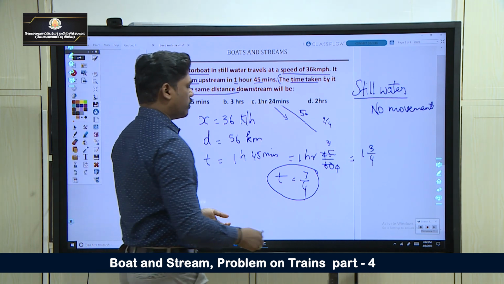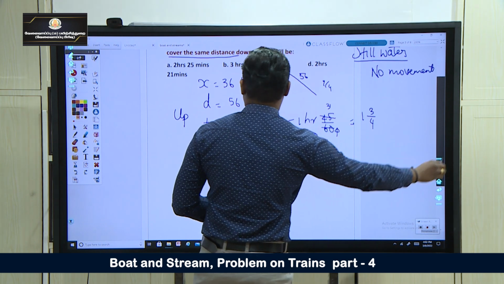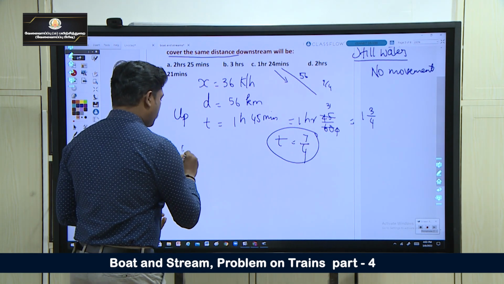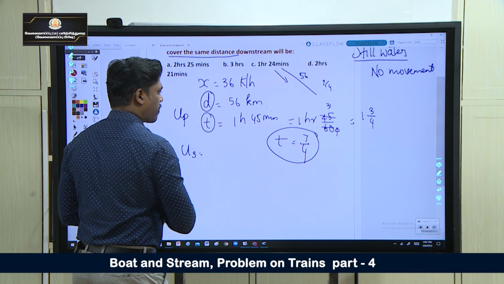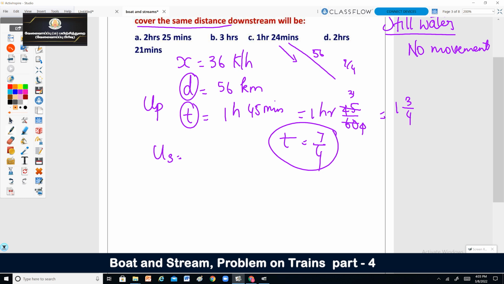So here, what can I do? Upstream speed: we are having distance and time. Find the upstream speed, distance by time, 56 divided by 7 by 4. So this 4 goes to the top. You will be getting 56 into 4 divided by 7. 7 eights are 56, 4 into 8 you will be getting 32. So upstream speed is 32.